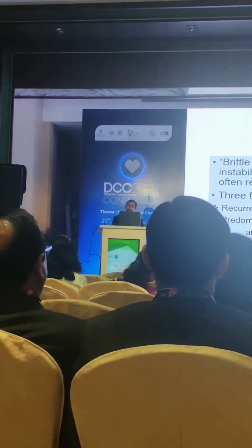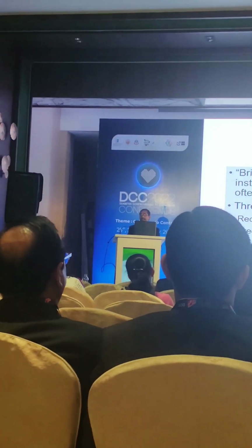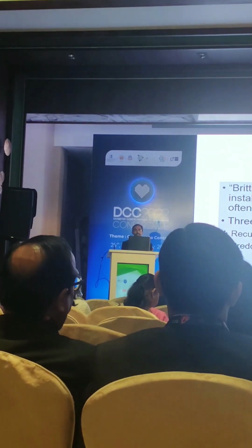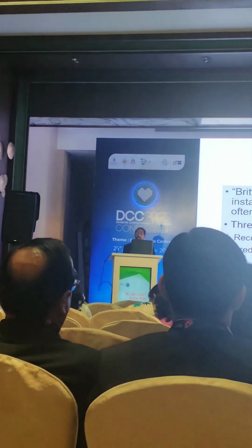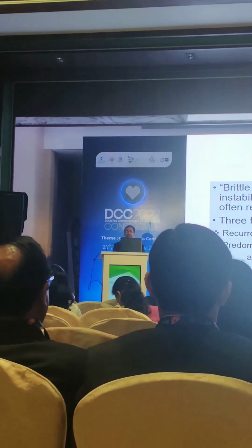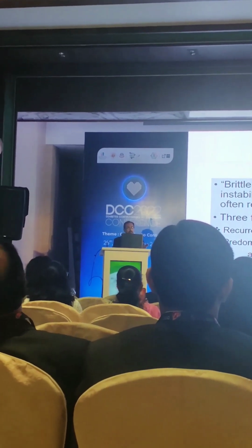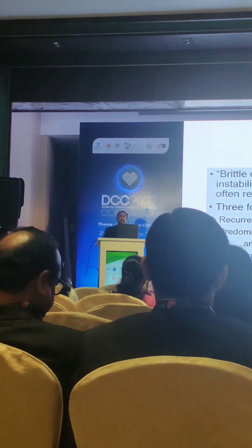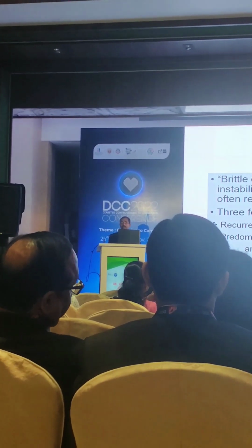Now, considering that, there are three forms of brittle diabetes or unstable diabetes. The first one is recurrent diabetic ketoacidosis. Certain patients will have recurrent diabetic ketoacidosis. The maximum number of patients of brittle diabetes or unstable diabetes will have this recurrent diabetic ketoacidosis.